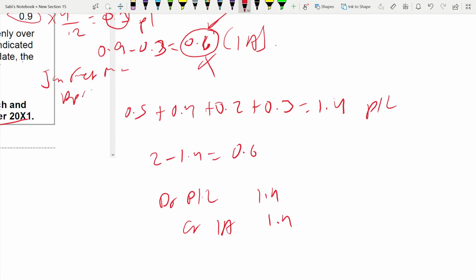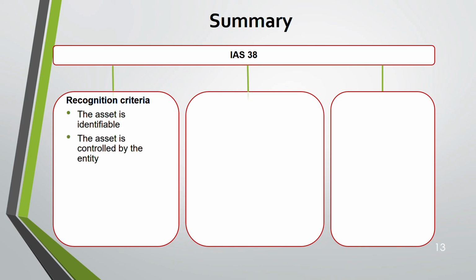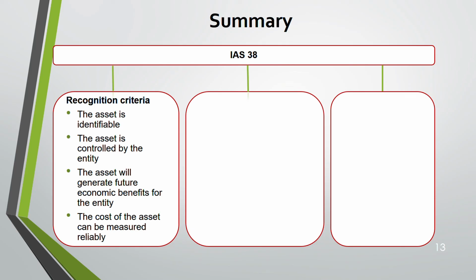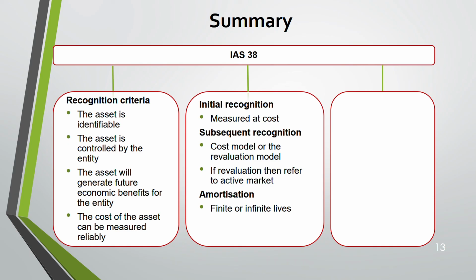Now let us summarize IAS 38, starting with recognition criteria. The asset needs to be identifiable, needs to be controlled by the entity, needs to generate future economic benefits, and cost needs to be measured reliably. Coming to initial recognition, cost. Subsequent measurement, cost or revaluation. For revaluation, you need to refer to an active market. If an active market is not there, go by the cost model. For amortization, finite or infinite lives. If finite, amortize, otherwise don't.